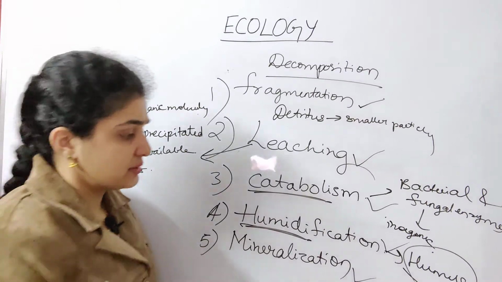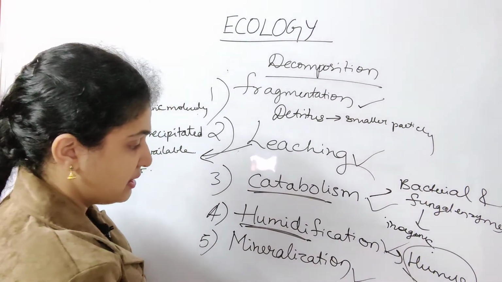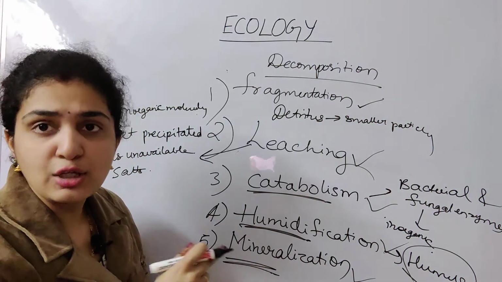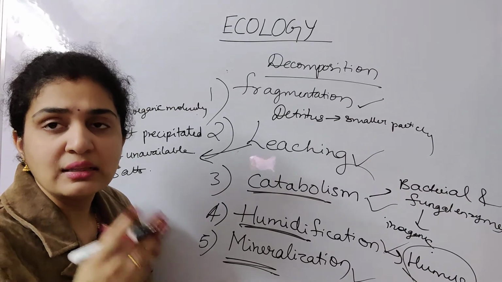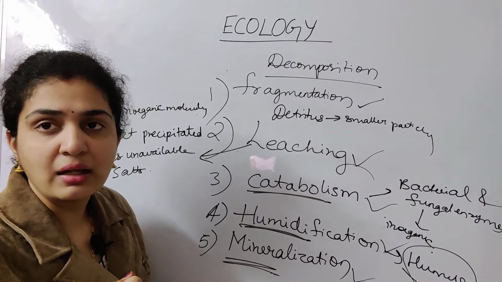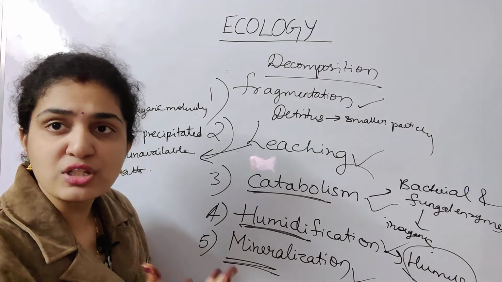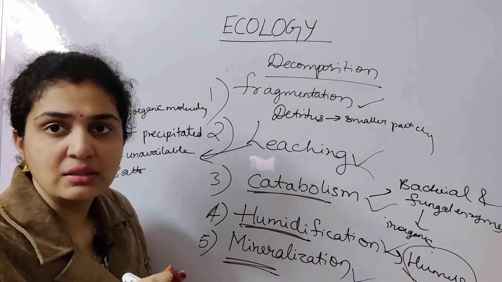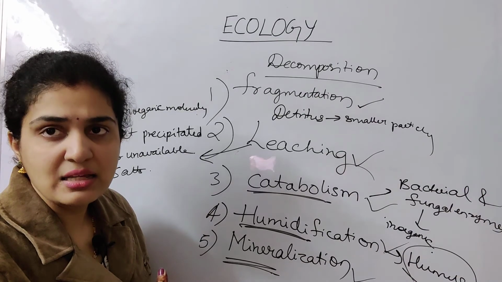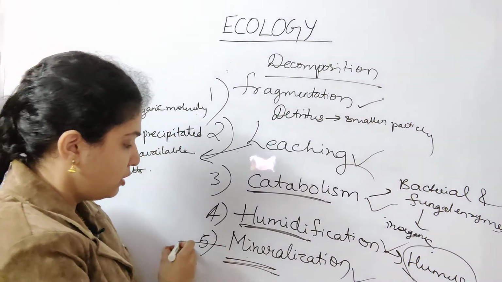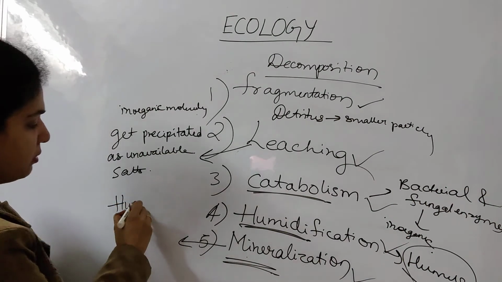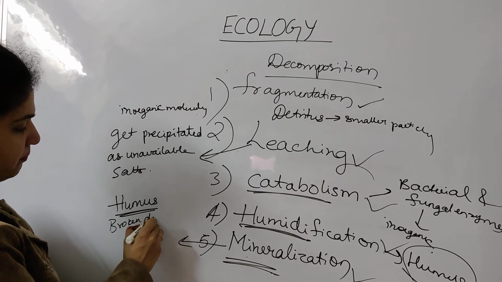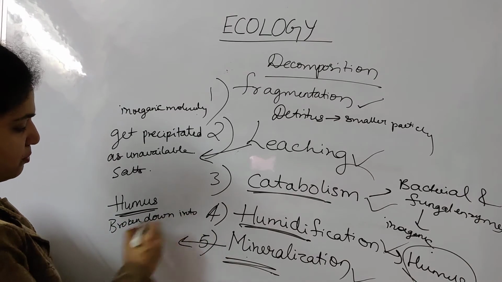Then next, in the mineralization process, this humus which is formed in the fourth step is again degraded into smaller particles by the minerals present in the soil. Here you can write: humus is broken down into small particles.